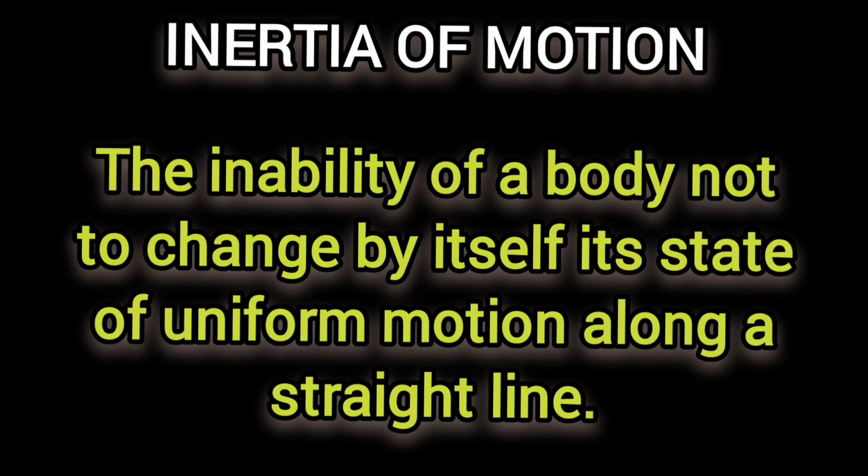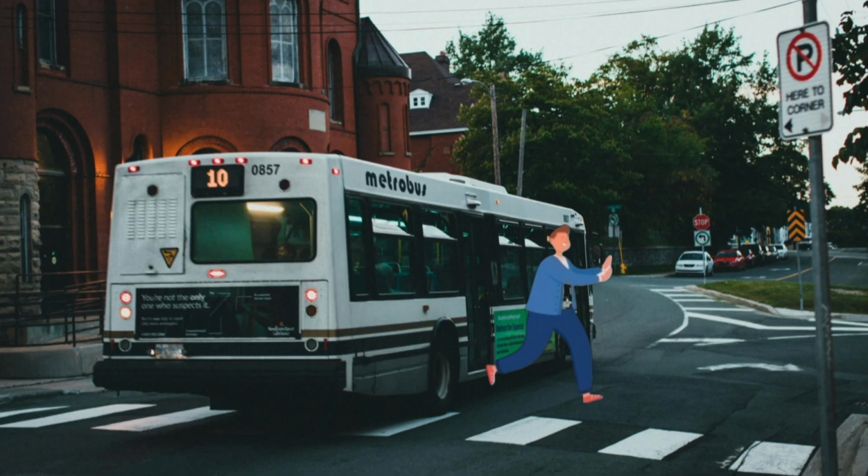Inertia of motion is the inability of a body to change by itself its state of uniform motion along a straight line. For example, a person getting down from a speeding bus falls in the direction of motion of the bus. Why? This is because the feet of the person come to rest on touching the ground, but the remaining body continues to move due to inertia of motion.